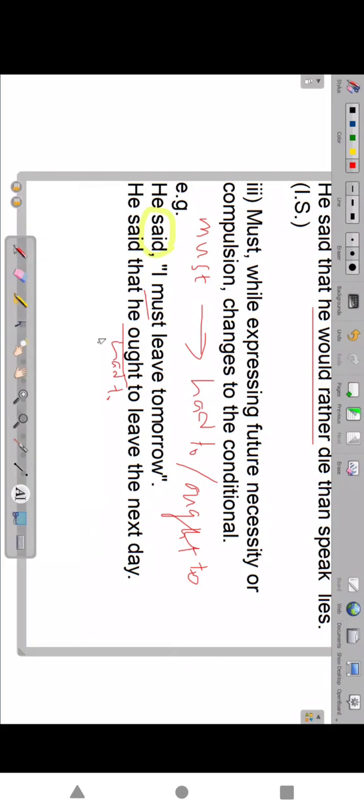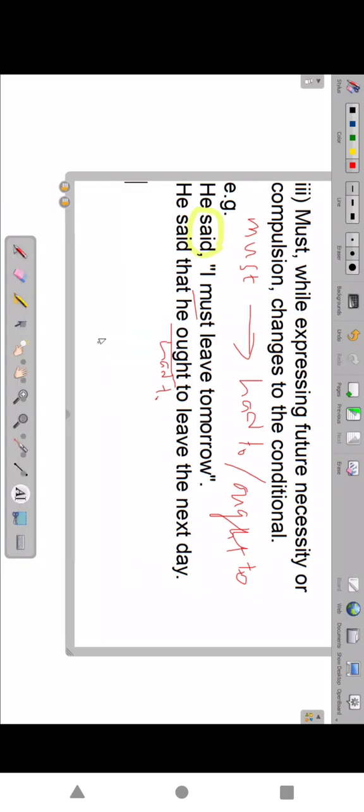one rule. On sticks the first, it is related to that. Second one is would like, would love, would come, and all those. Must changes to had to or ought to. Three points. Same thing we have already learned, 6th point. It is the 7th point.